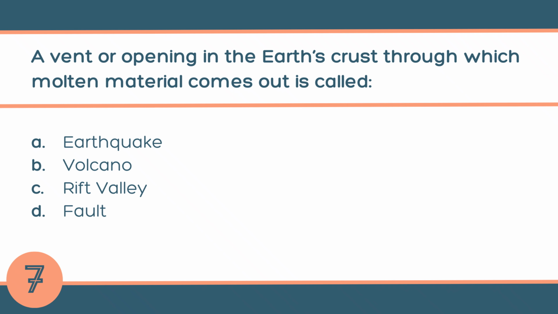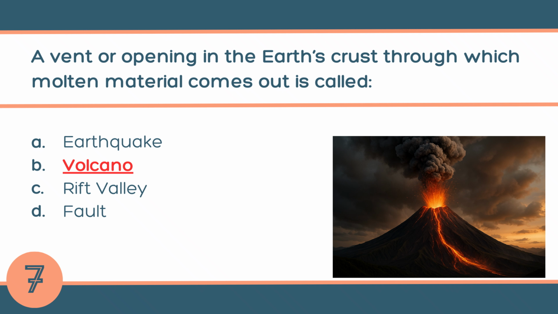Question number 7. A vent or opening in the earth's crust through which molten material comes out is called A. Earthquake, B. Volcano, C. Rift Valley, or D. Fault. The answer is B. Volcano. A vent or opening in the earth's crust through which molten material comes out is called a volcano. When hot molten rock, lava, gases, and ash escape from a hole in the earth's surface, it is called a volcano.